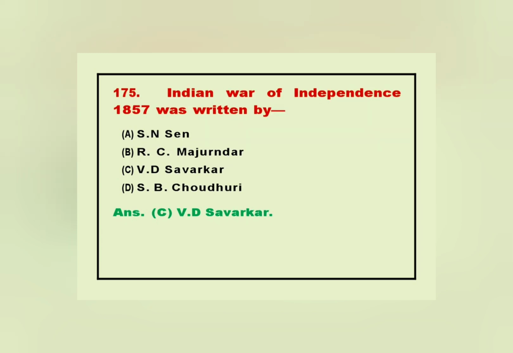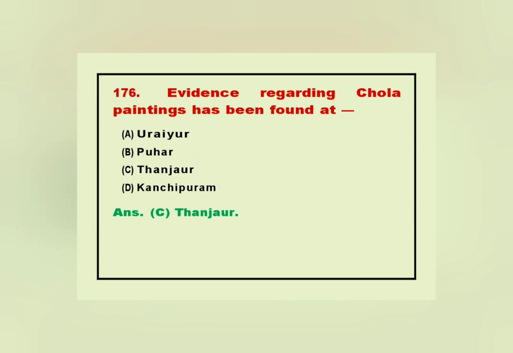175. Indian War of Independence 1857 was written by. Answer. C. V. D. Savarkar. 176. Evidence regarding Chola paintings has been found at. Answer. C. Thanjavur.